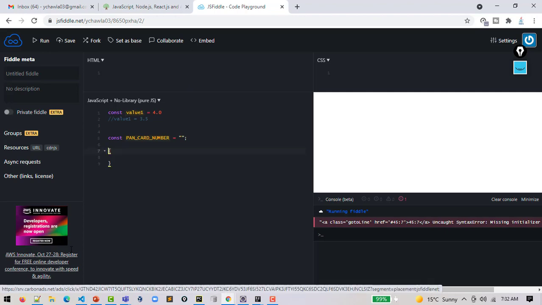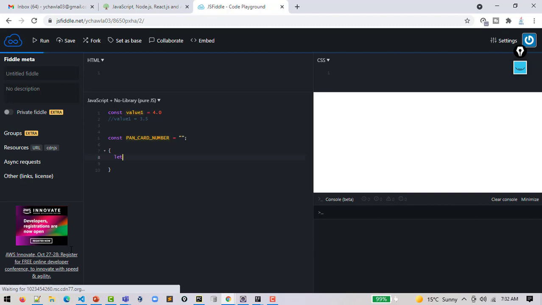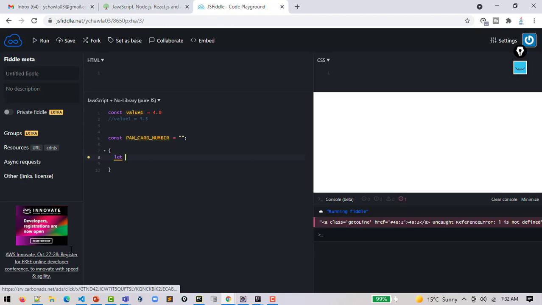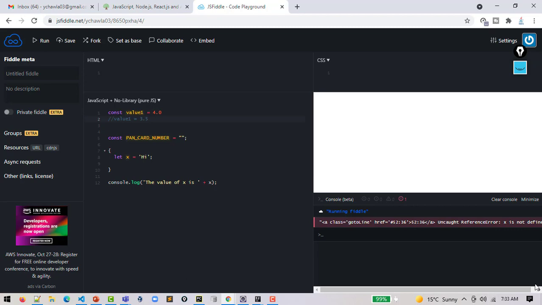Let's first understand the language in complete, and then we will jump on to different concepts. If I create a variable with the help of let keyword, and I try to access it outside the block, it will not help me print that. If I run this, it simply tells me that x is not defined.